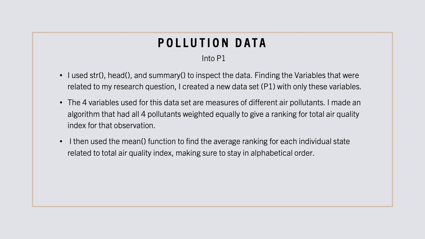I made an algorithm that had all 4 pollutants weighted equally to give a ranking for total air quality index for that observation or a specific day. I then used the mean function to find the average ranking for each individual state related to total air quality index, making sure to stay in alphabetical order.